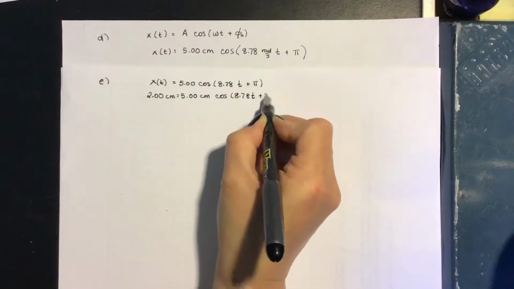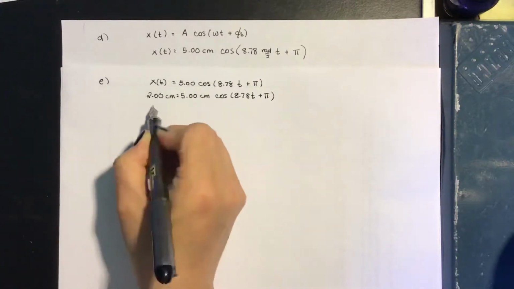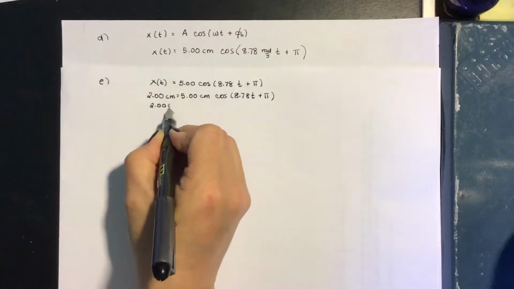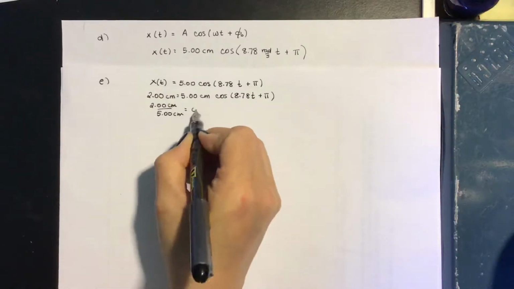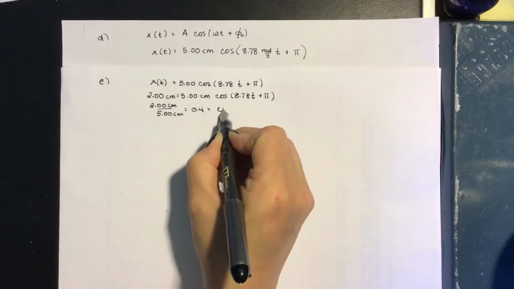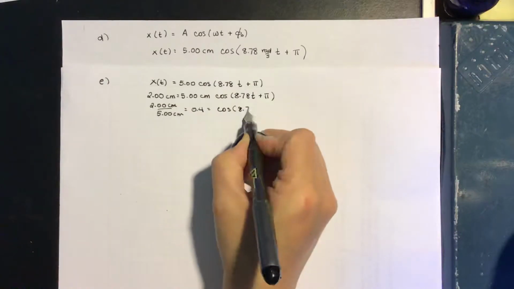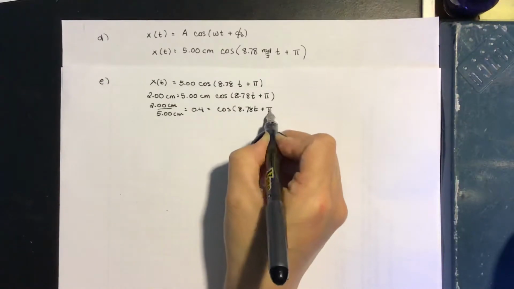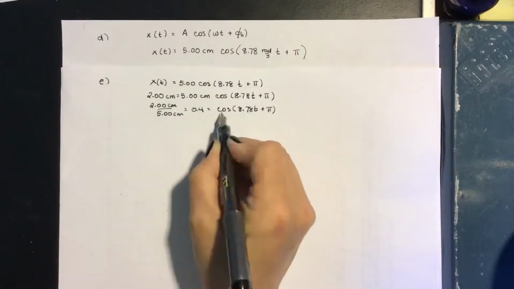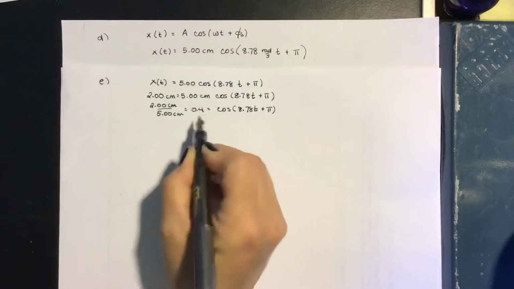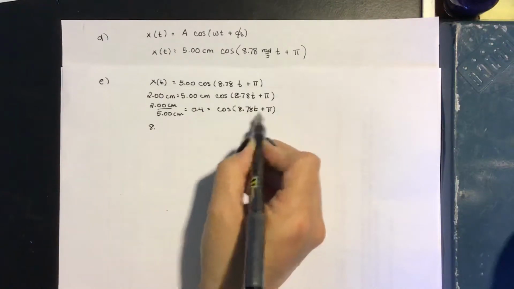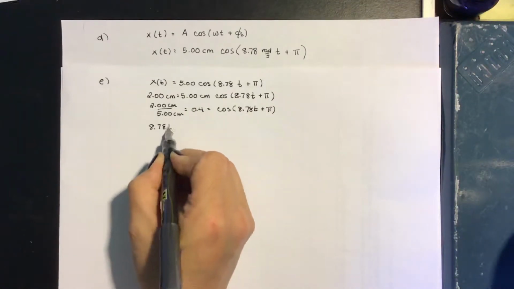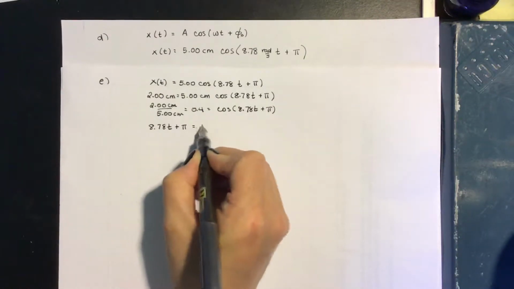Divide both sides by 5. 2 centimeters over 5 centimeters gives us 0.4, which is equal to the cosine of 8.78 t plus pi. To figure out our time, we have to get rid of our cosine. We do that by taking the inverse cosine of both sides. The inverse cosine of a cosine just leaves you with the argument. 8.78 t plus pi equals the inverse cosine of 0.4.